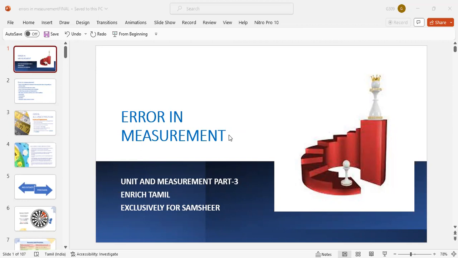Which is nearer to it? 5.6 is nearer. Though the resolution is 0.1, the value is nearer to the true value, so the first instrument's measurement is accurate. So the first measurement is more accurate but less precise. The second instrument is less accurate but more precise. We should know the differences between accuracy and precision.